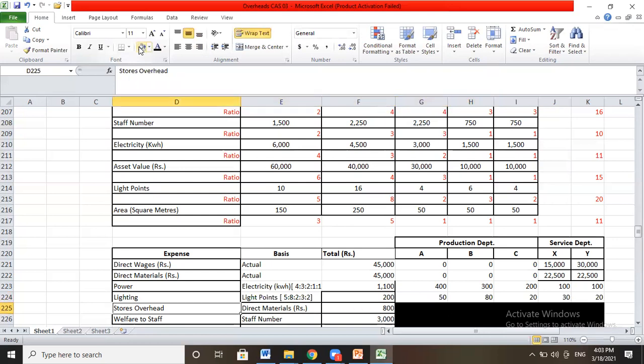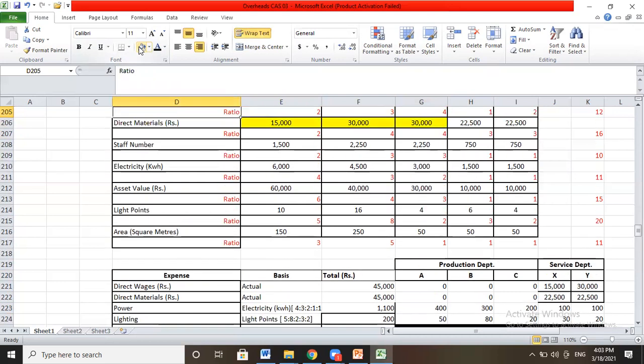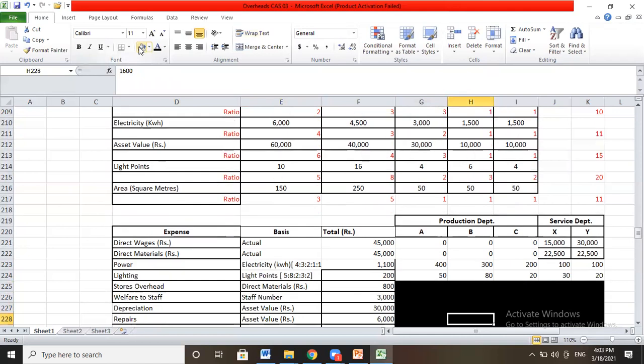Now, in case of store overheads, we should follow the direct material ratio, which is given over here: 2:4:4:3:3. So the direct material ratio is 2:4:4:3:3.